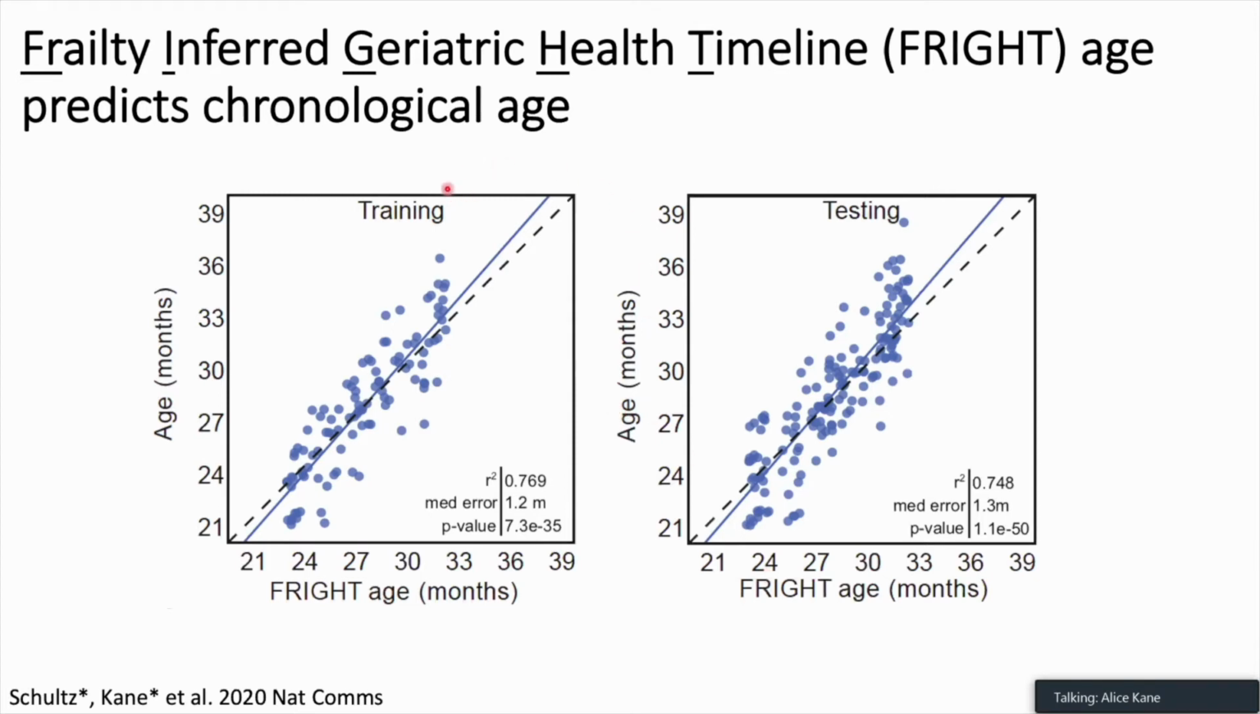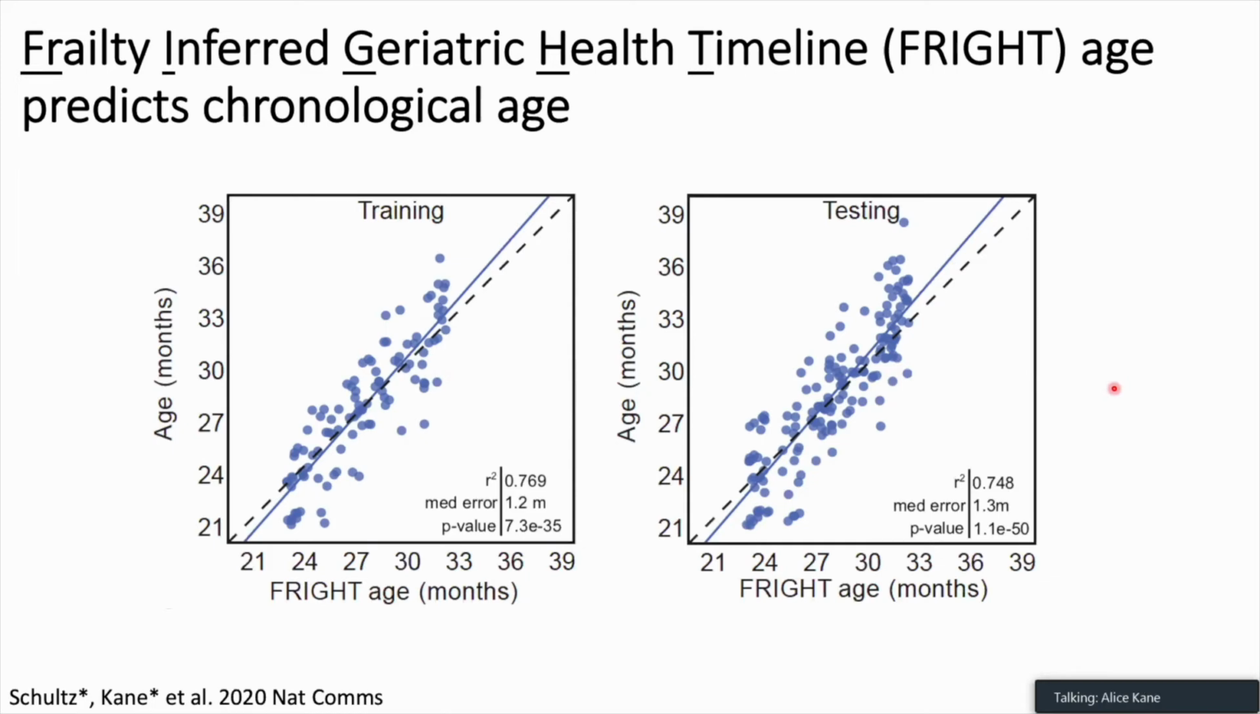So we split our data into 50-50 training and testing. And if we just look at the testing side here, we have the actual age of the mice in months on the y-axis, and we have their predicted age, or fright age, on the x-axis. And we see this beautiful positive correlation with a median error of less than 1.5 months.